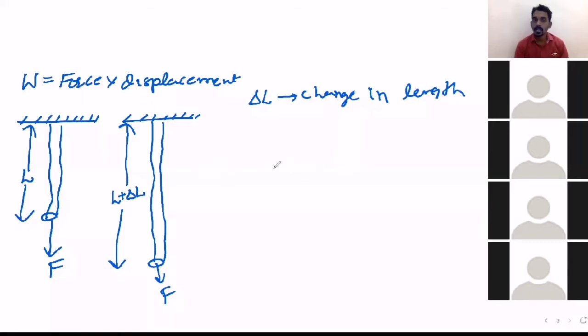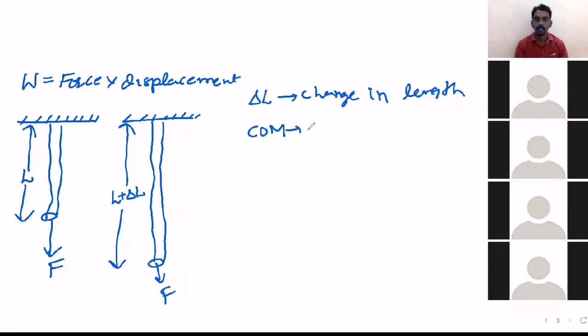Now here we have to define work done. For that we need to understand one concept. You will study that in detail in another chapter called Center of Mass and Rotational Motion, but we will study that later, after two or three months. Right now, in this chapter, it is important to understand this one. I will tell you, please try to understand.